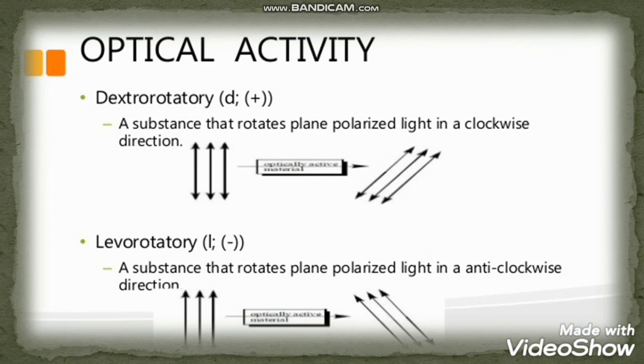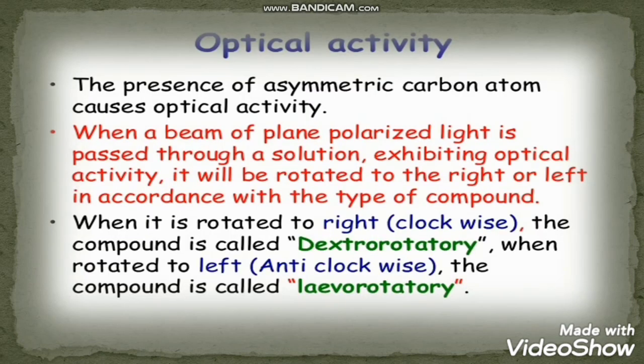अब क्या है ऑप्टिकल एक्टिविटी में, क्या है कि when a beam of polarized light is passed through a solution of an optical isomer, then it will be rotated either right or left. So on the basis of its rotation, that asymmetric carbon will be denoted as dextrorotatory or levorotatory. If it rotates the plane polarized light to the right hand side in a clockwise direction, then it is said to be dextrorotatory. And a substance that rotates the plane of polarized light in an anti-clockwise direction, that is to the left, is known as a levorotatory substance. So it's about optical activity.